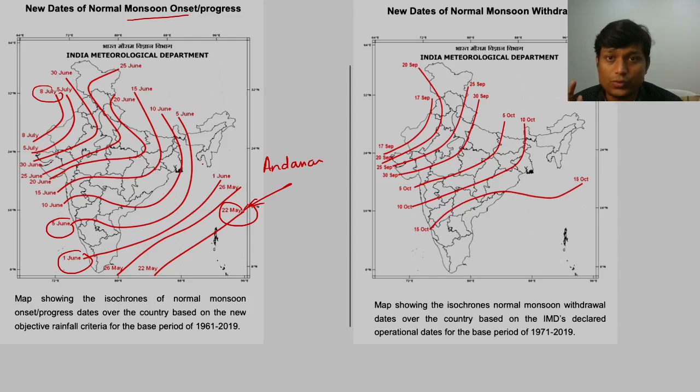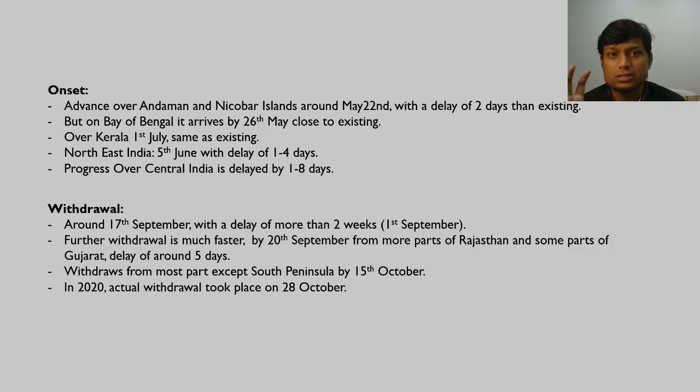Similarly there is withdrawal of monsoon. So onset hit the last at northwest India. Similarly withdrawal would start first on 17th of September from northwest India, and gradually by 15th of October it would have been withdrawn from most of India except the southern peninsula, because after this particular withdrawal there is the northeast monsoon which hits the southern peninsula. So that is another story. Now let us summarize. So this is just a summary of comparative dates.